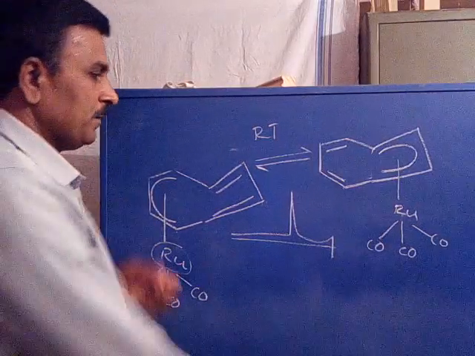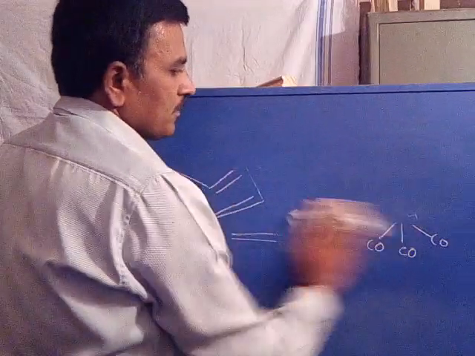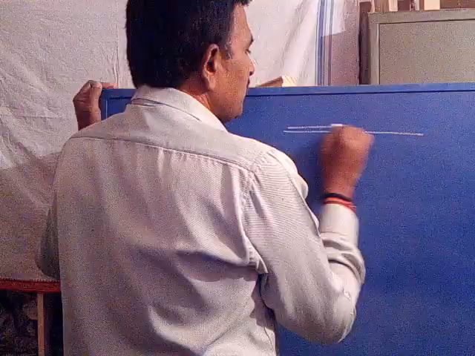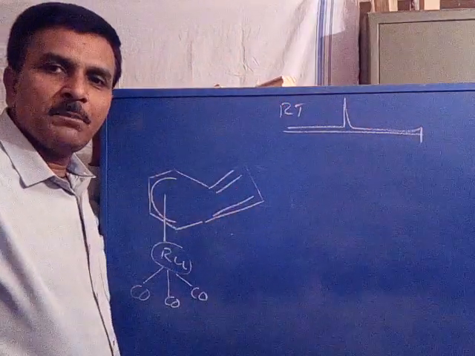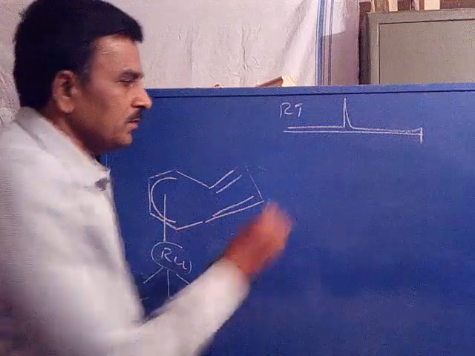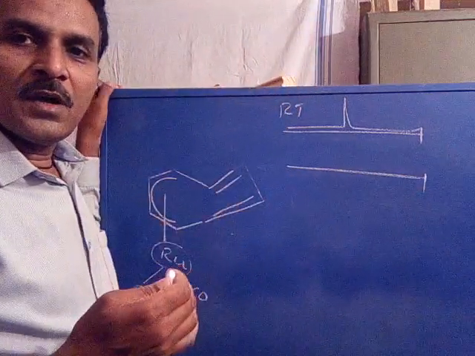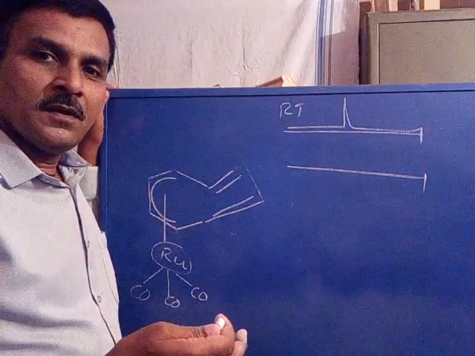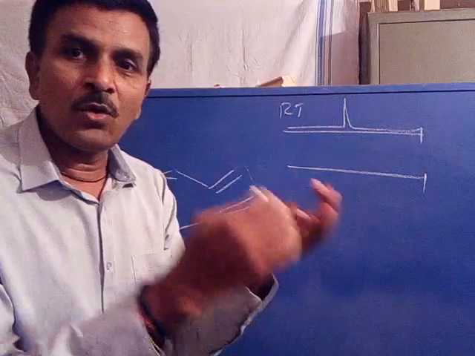Now, when the temperature is decreased, you see what happens. This is the situation at room temperature. When the temperature is decreased, the 8 protons are slowly becoming non-equivalent. Now when the temperature is decreased, the exchange slows down.